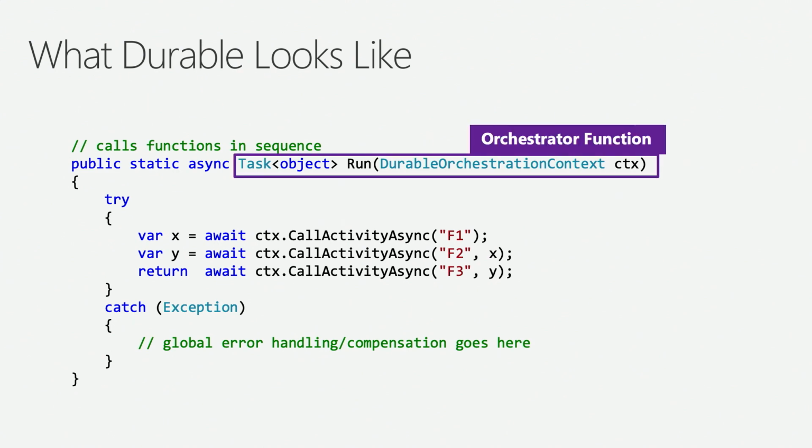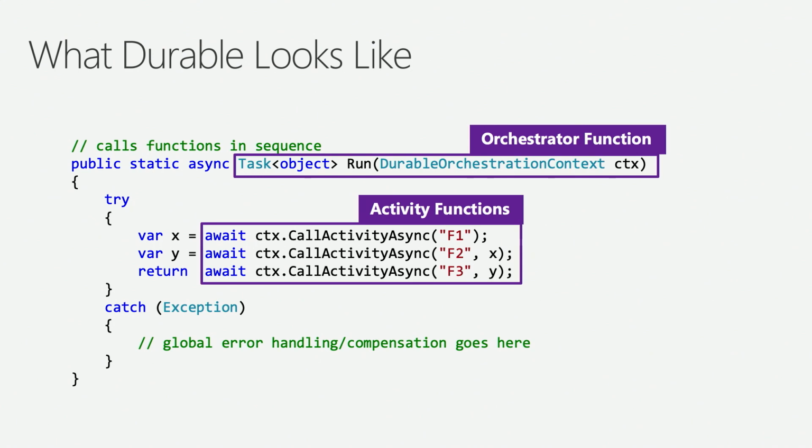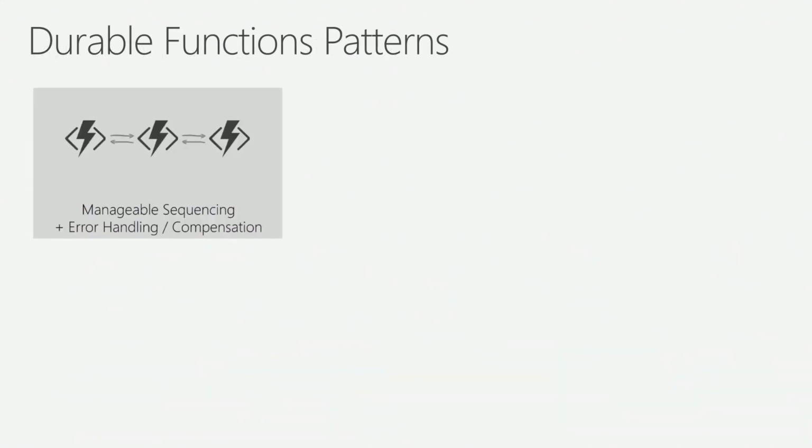All right, so what are some of the patterns that you can do with durable functions? And I mentioned before, the one I spent some time on last year was orchestrations. So I have my orchestrator function. It's calling each of my activity functions. These are other functions in the same app. And I can chain them together. But I can also do other patterns, right?